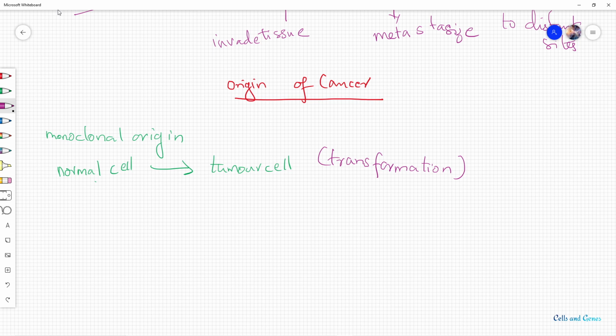So this transformation, we could say, occurs in 3 stages. First stage is initiation. The second stage is promotion. And the third stage is progression. So these are the 3 stages where a normal cell is gradually turned into a tumor cell. This process is called transformation, that is initiation, promotion, and progression.